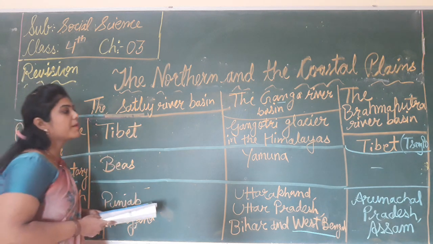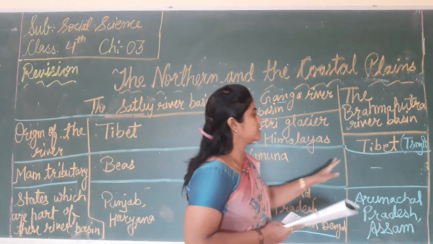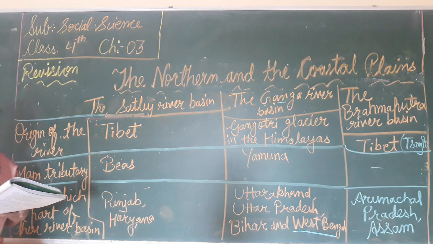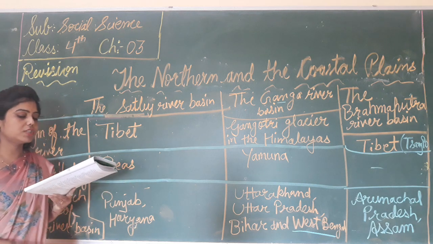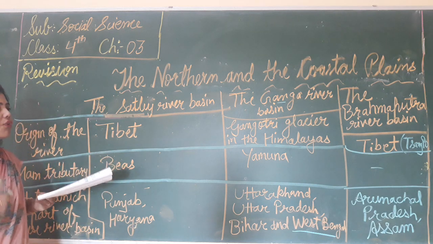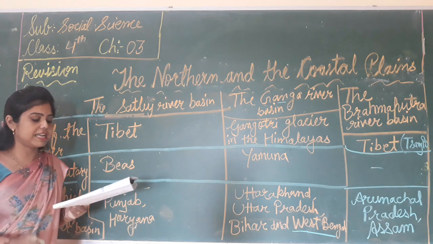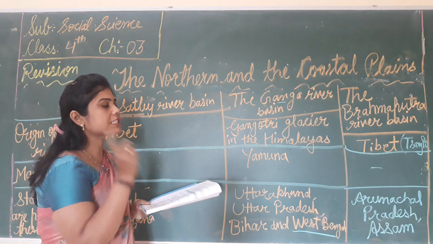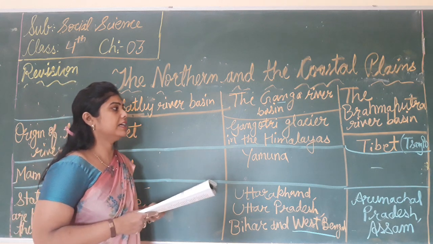The river Brahmaputra in Tibet is called the Shyampo, and the Ganga and the Brahmaputra rivers flow through Bangladesh and form the largest delta in the world, which is called the Sundarban Delta.